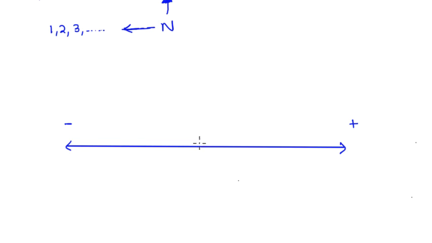And then we say that the middle point of this number line is 0. Okay. And we can show that there are numbers such as 1 and 2. These are all natural numbers we can mark on this number line. Likewise, we can mark some negative integers as well, right? So this is my number line. We can easily show any rational number on this number line, right? But the question is that how do I show any irrational number on a number line?